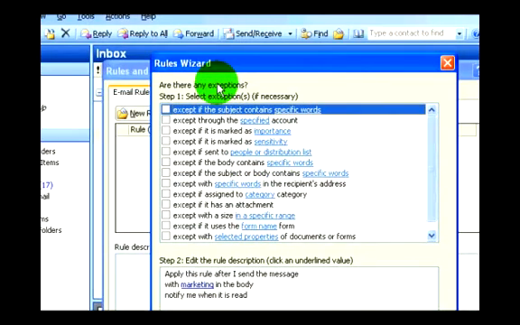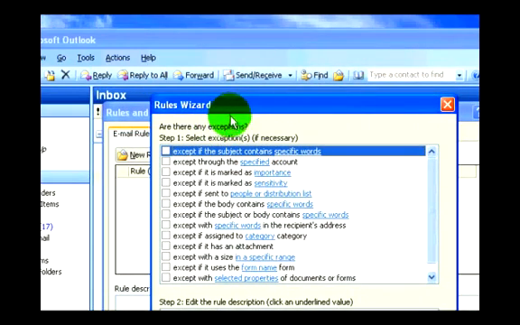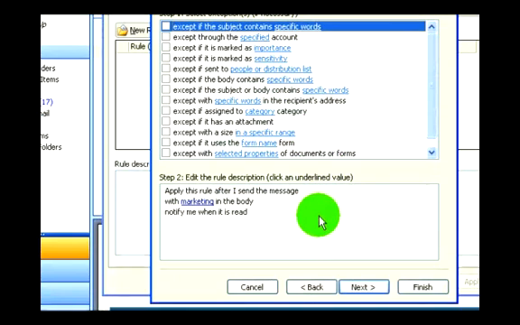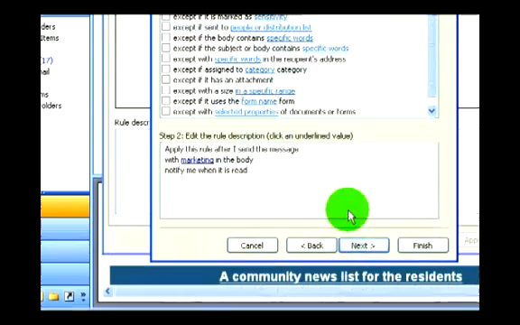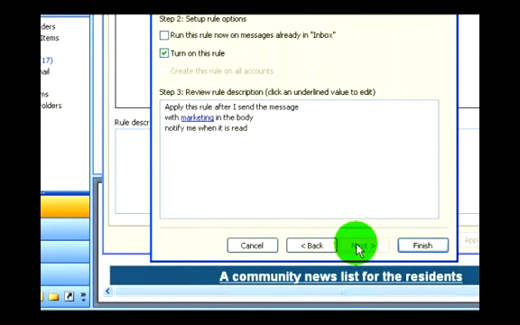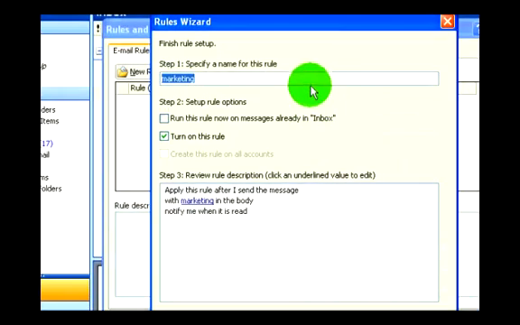Now on this menu we get to check off exceptions. In other words, at first we check the conditions. Now these are the exceptions that will rule out the exclusions from the rule that we just created. I'm not going to put any exceptions right now, so any email with the word marketing in it will be told to send me a read receipt or a notification.